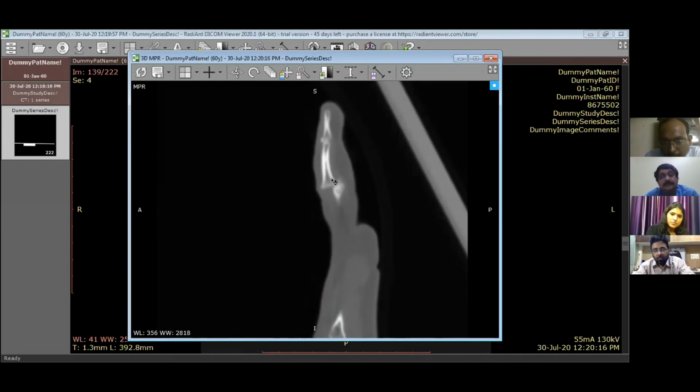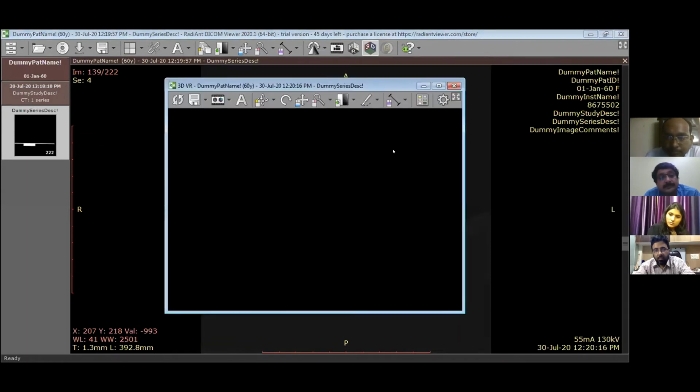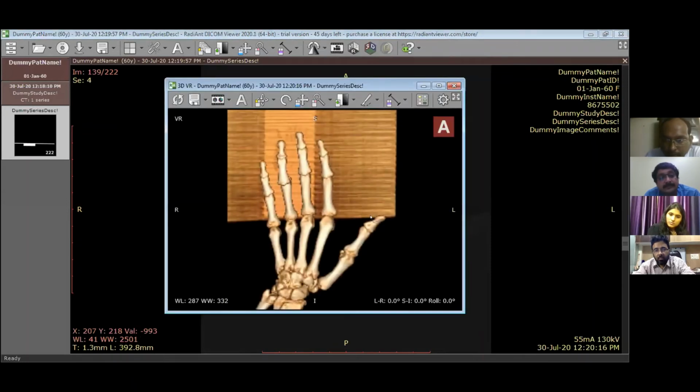But this was not related to this, because we need more discussion on this. I will show you the end-on view in a 3D image, how the articular margin of the base of the middle phalanx is seen. Are you able to see this?